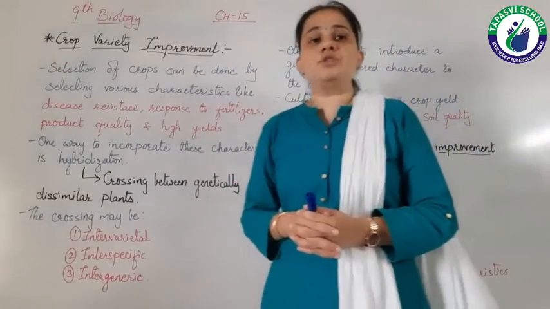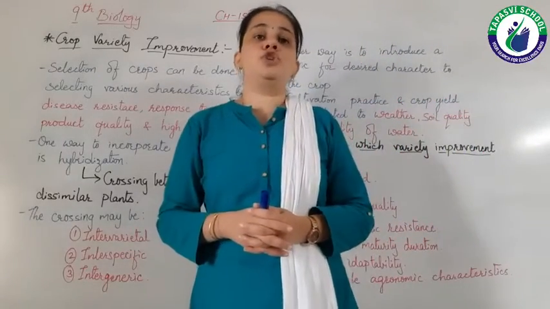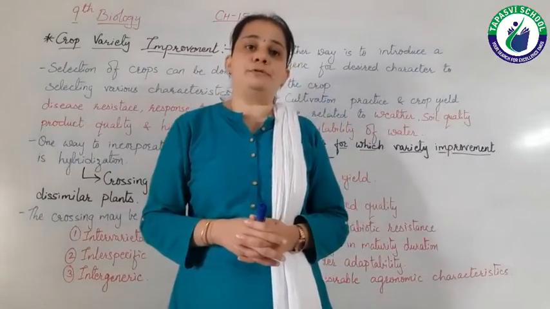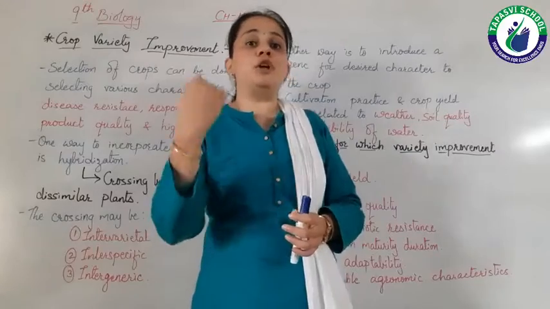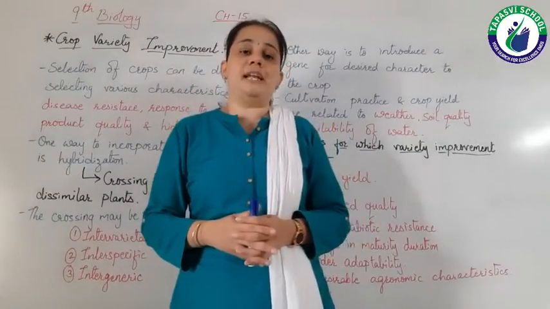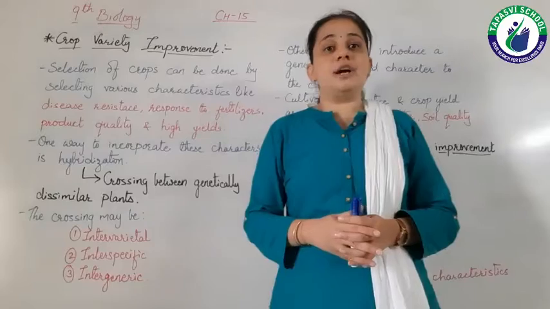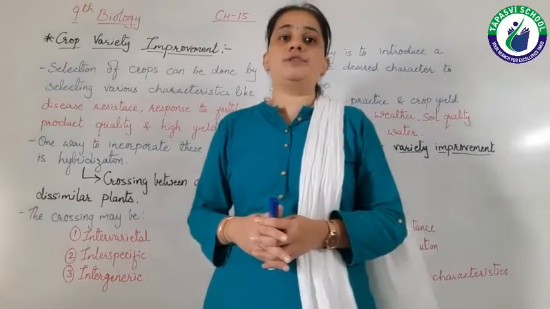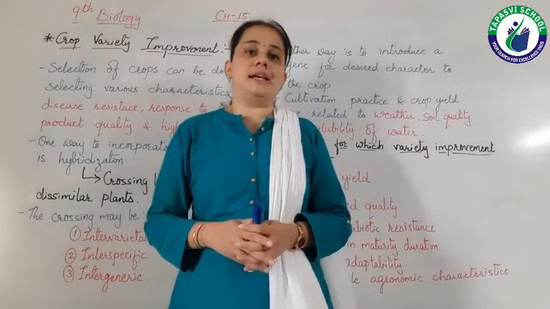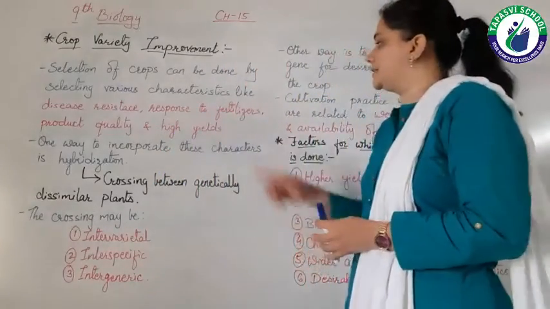So depending on the plants, we should give different types of fertilizers. But if these plants respond to all these types of fertilizers, then it is easier for us to grow that plant, right? So another characteristic is response to fertilizers.